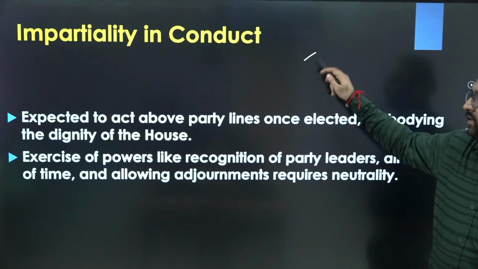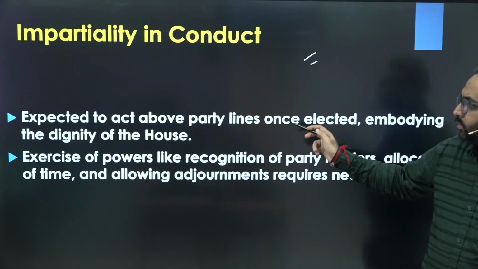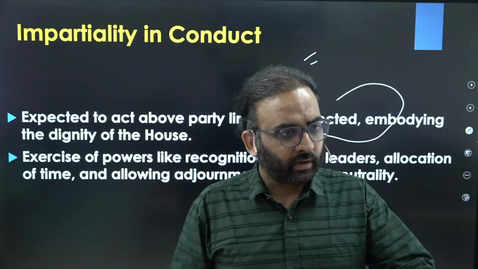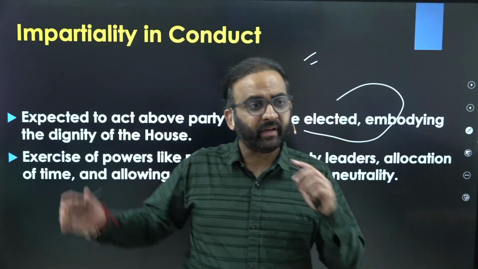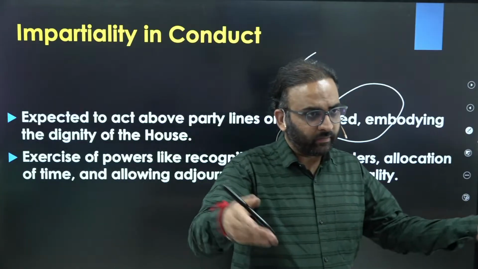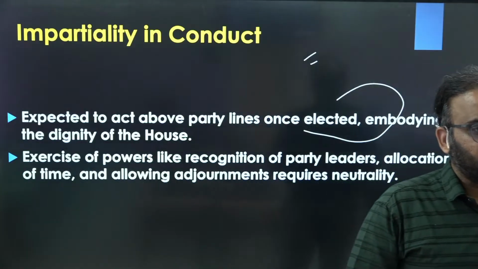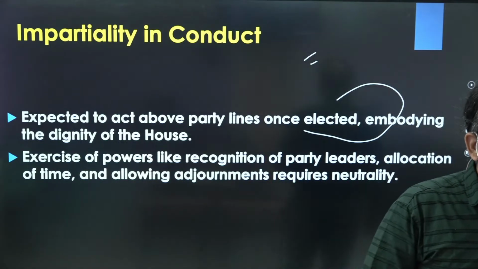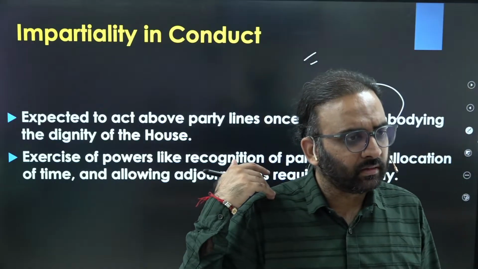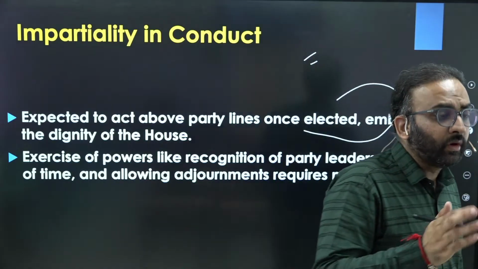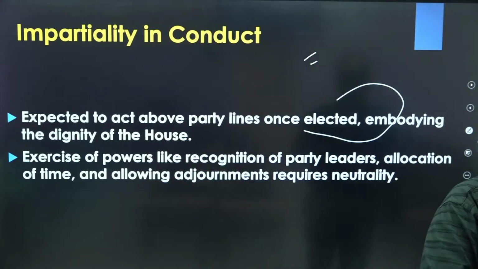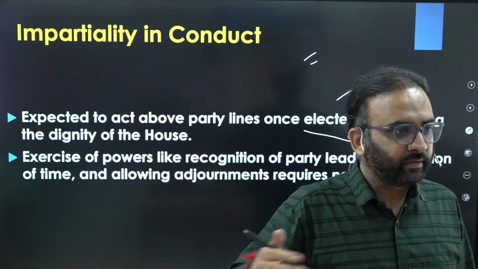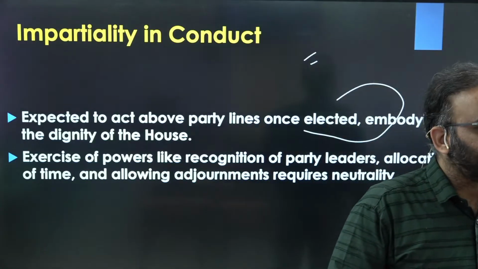Then impartiality in conduct. The speaker is supposed to be above party lines, especially while deciding disciplinary cases or anti-defection cases. For example, you could give the speaker of Maharashtra deciding the disqualification of the Uddhav Thackeray group or NCP group, which switched to other parties. Or you can take the example of Karnataka, where Congress MLAs and JDS MLAs earlier switched to BJP. Or the speaker of Madhya Pradesh, where Congress MLAs switched to another party, and so on.